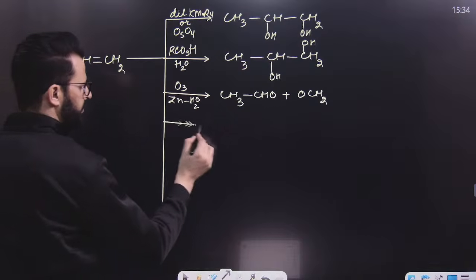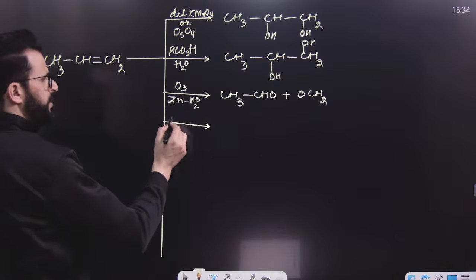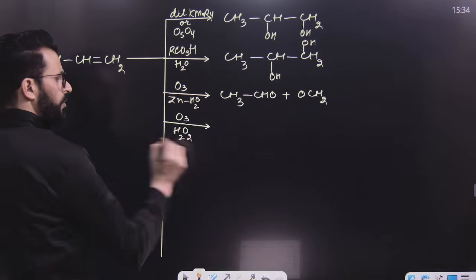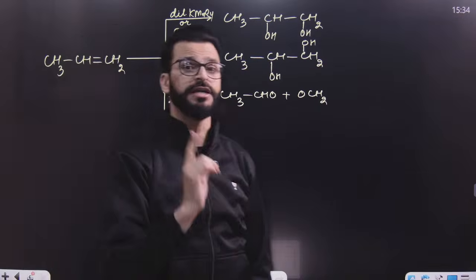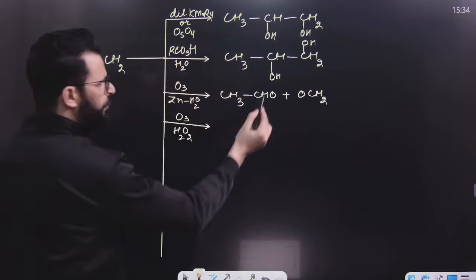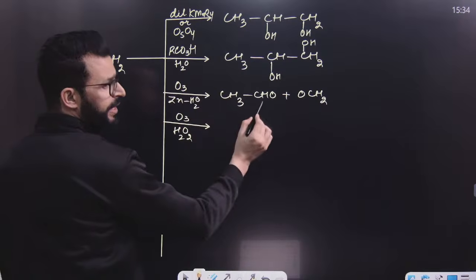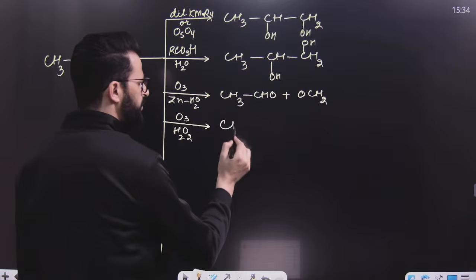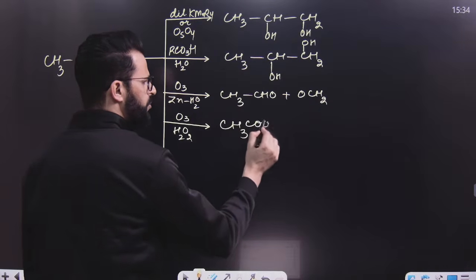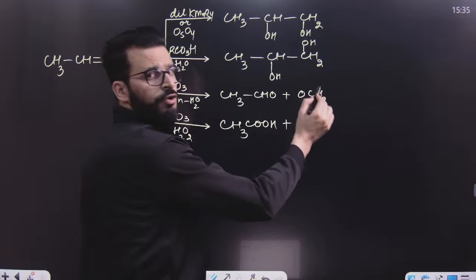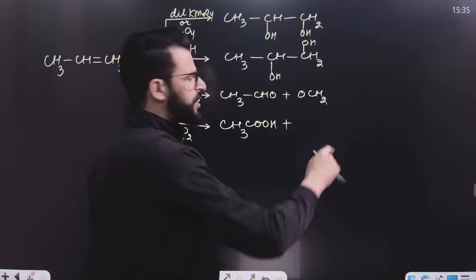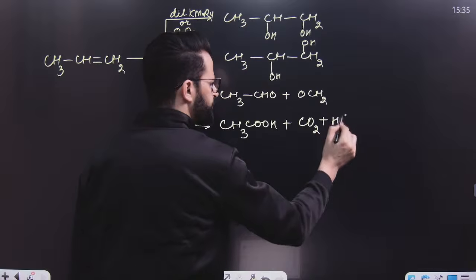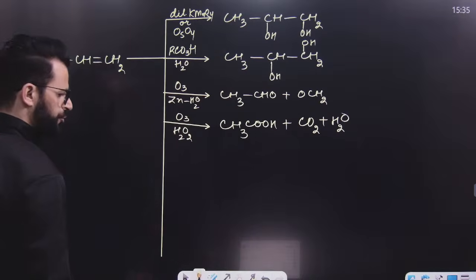Similarly, if you want to perform the same ozonolysis but oxidative one, not reductive one, then whatever aldehyde is formed during reductive ozonolysis, you have to convert that into acid. That means this will become CH3COOH and this will become HCOOH, but that is further oxidized and it will result in the formation of carbon dioxide and water. So this is oxidative ozonolysis.